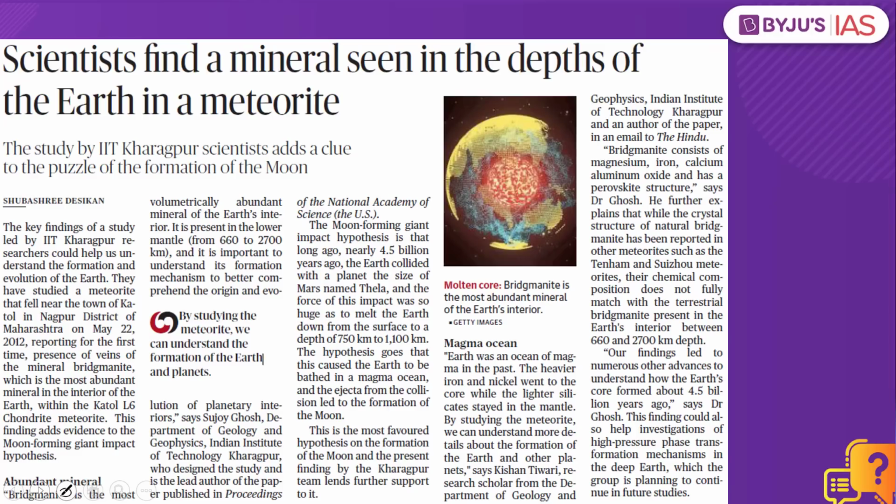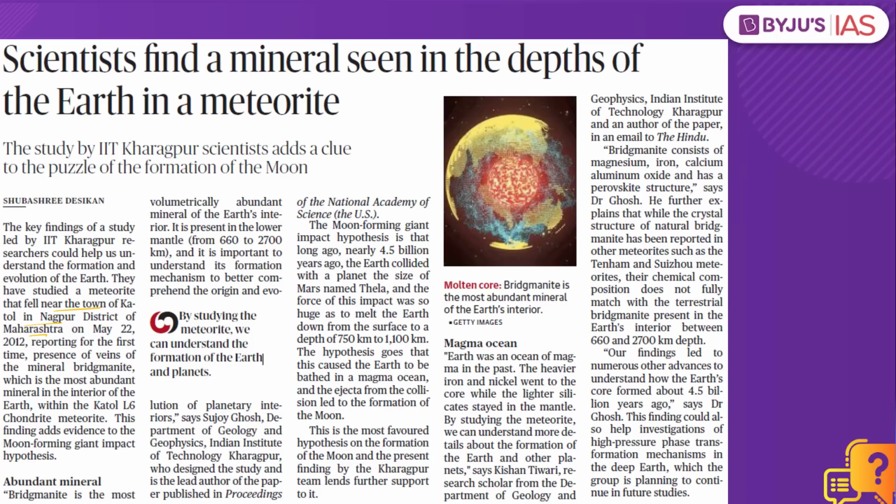Why have we taken this practice question? Because this article here makes a mention of the mineral. What is this article speaking about? There were researchers from IIT Kharagpur who were studying a meteorite fall. Where did this meteorite fall happen? It happened near the town of Katol in Nagpur district of Maharashtra. They were trying to understand what this meteorite is all about. They discovered that this meteorite also had traces of the mineral called Bridgmanite.